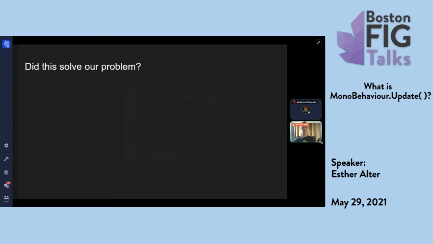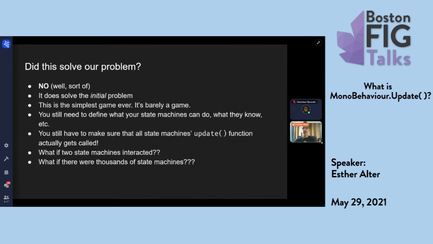So this doesn't really solve all of our issues. This solves the initial problem, which was that the circle animation was going before the orc animation. And now they're concurrent or quasi-concurrent. But this is the simplest game ever. It's like barely a game. And you still need to define all these state machines, and they have to define what they know. So the difficulty of coding everything is about the same as before.